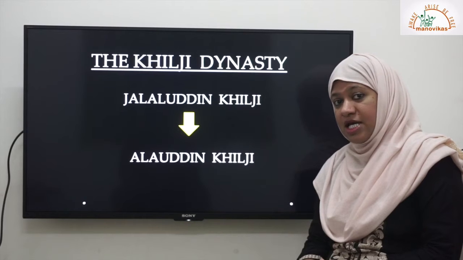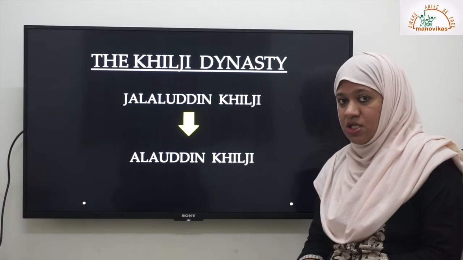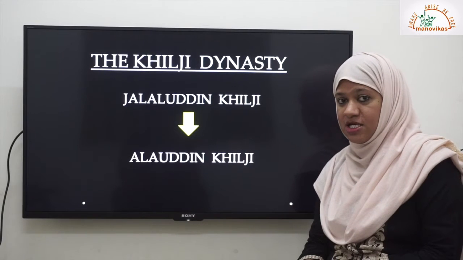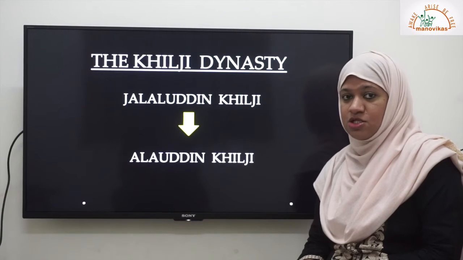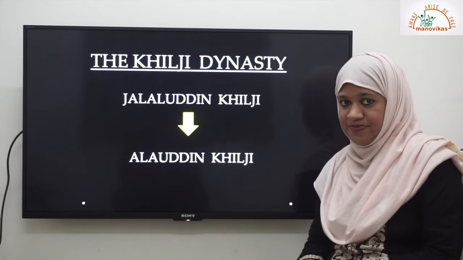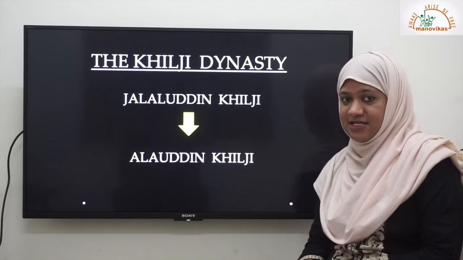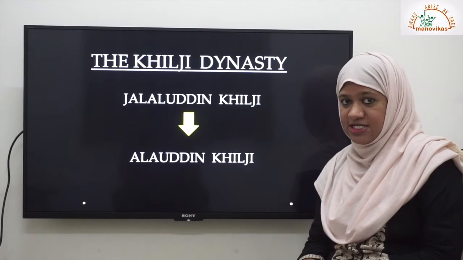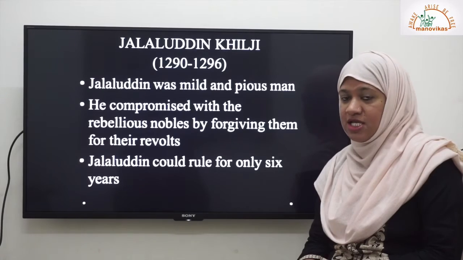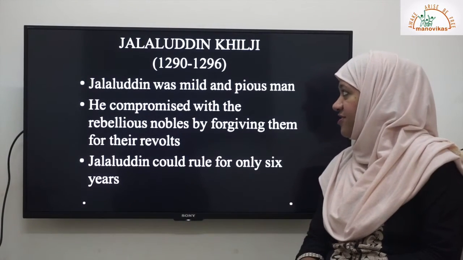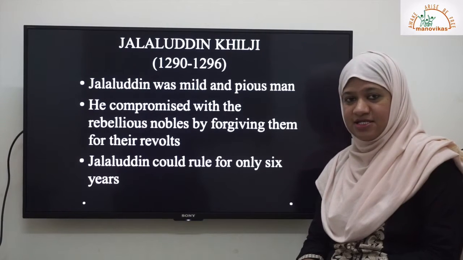Now, taking opportunity of this situation, one of his nobles, that is Jalaluddin Khilji, captured the throne and laid the foundation of the next dynasty, that is the Khilji Dynasty. So the first Sultan of the Khilji Dynasty was Jalaluddin Khilji. Jalaluddin Khilji ruled from 1290 to 1296.